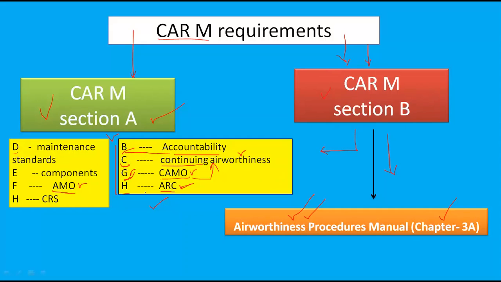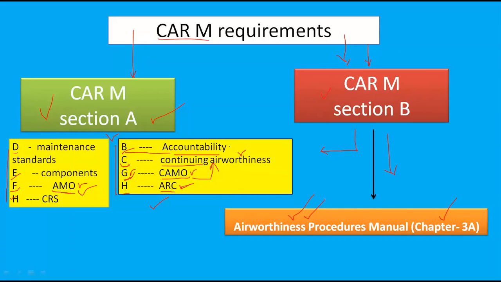These relate to continuing airworthiness directly, so I separated these subparts. Another subpart, subpart D, maintenance standard, subpart E, components, subpart F, approved maintenance organization procedures, subpart H, certificate of release to service. These four subparts are related directly to maintenance organization. That's why I separated the subparts in this way.